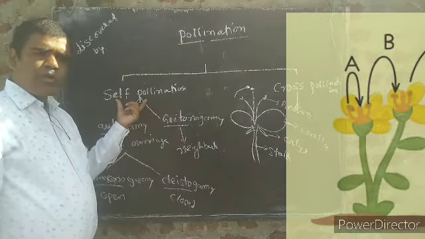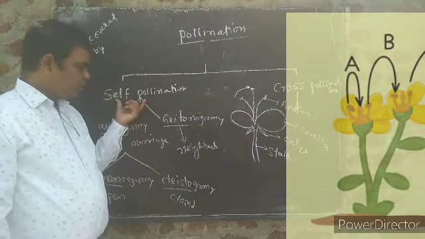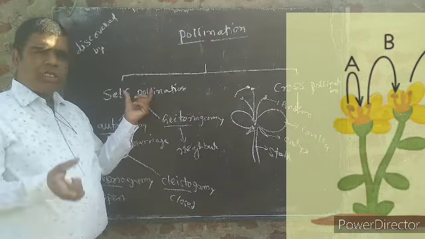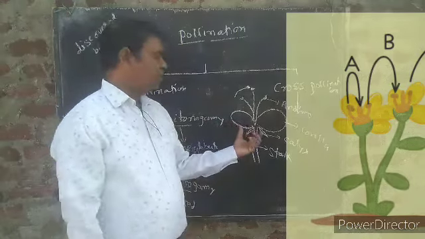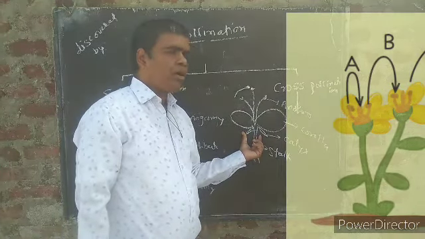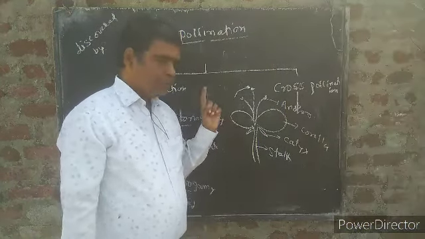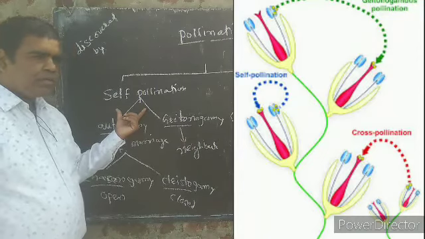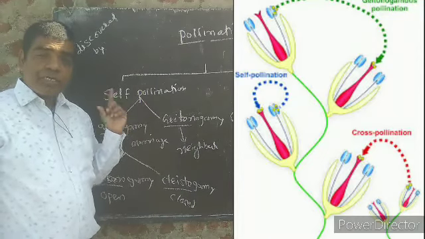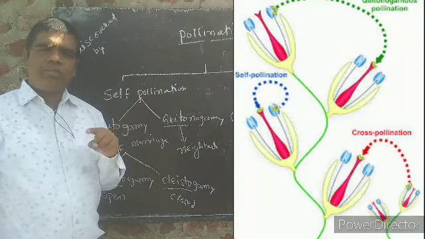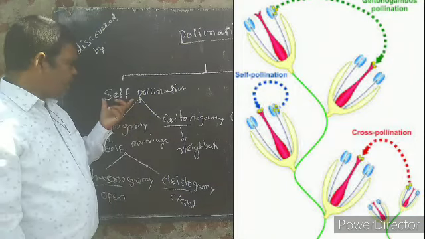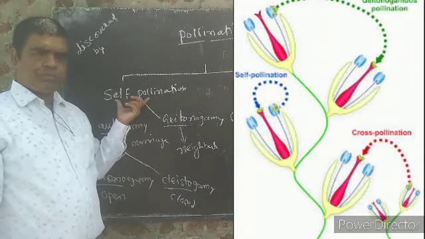When we study self-pollination, it means the pollination takes place in the same flower or a different flower of the same plant. In this case, the flowers are different but the plants are the same, or it is the same flower. In that case, self-pollination is observed.